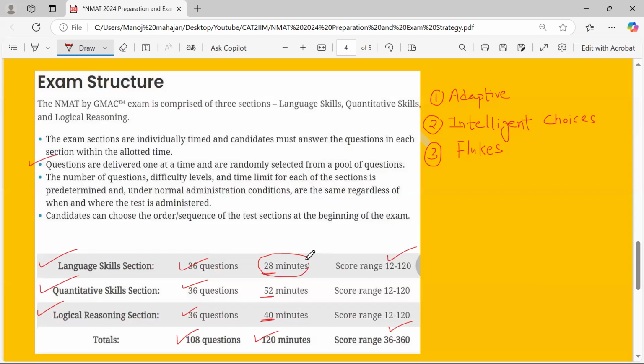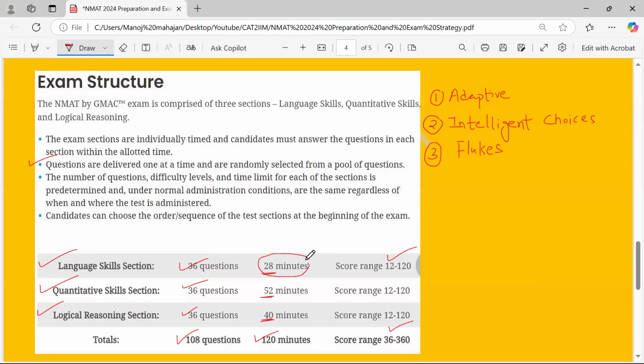So you have to keep the buffer time of 2 minutes around in each of the sections so that you can look forward to mark each and every question towards the end which is left out. Because if you miss out to mark the answer to each of the questions which are towards the end, of course, there would be a penalty, right?